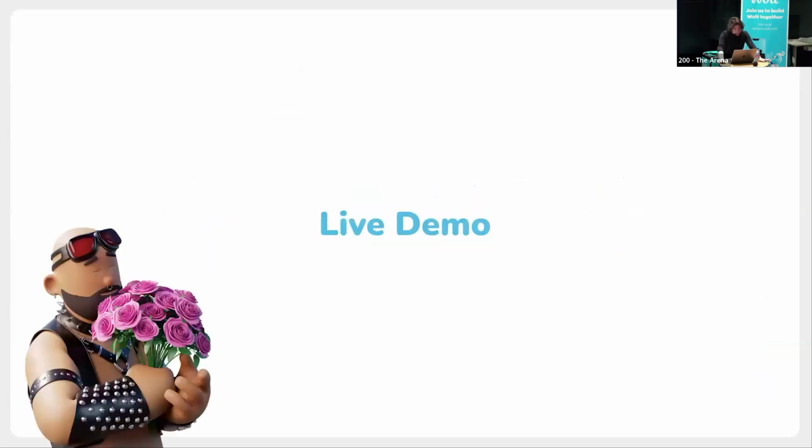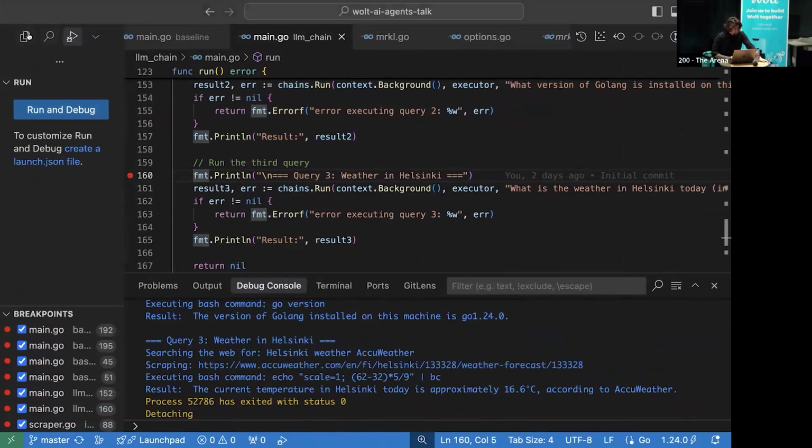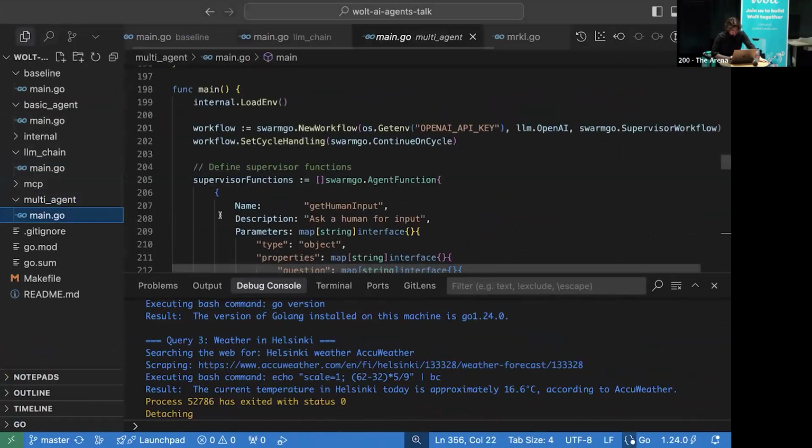Now let's take a look at how it works. Here we have a multi-agent snippet. Now we actually use different frameworks. Why different? During my research, I found that different frameworks for Golang are better at some things, but horrible at others. And with Swarm Go, it's also the same. It shows that the AI environment for Golang is not yet great. Python has much better tools for AI stuff.